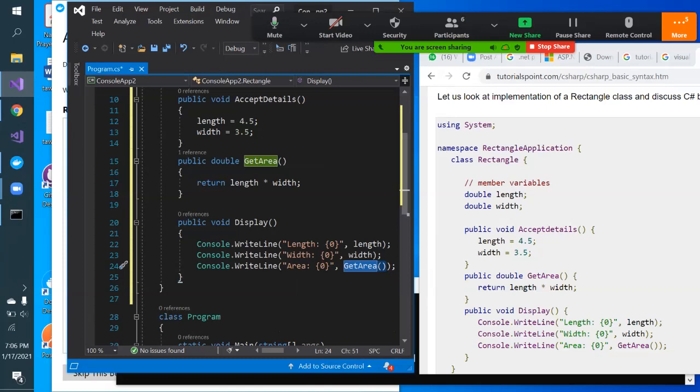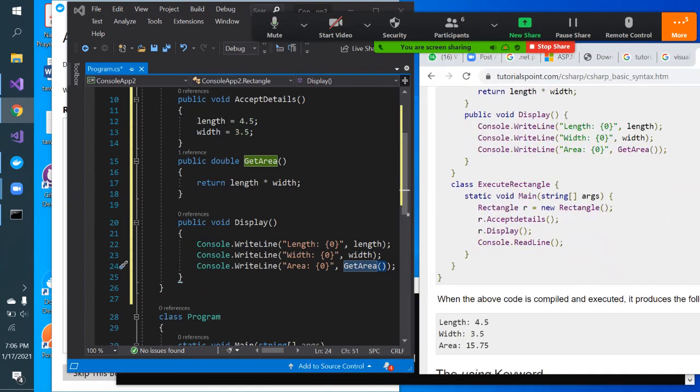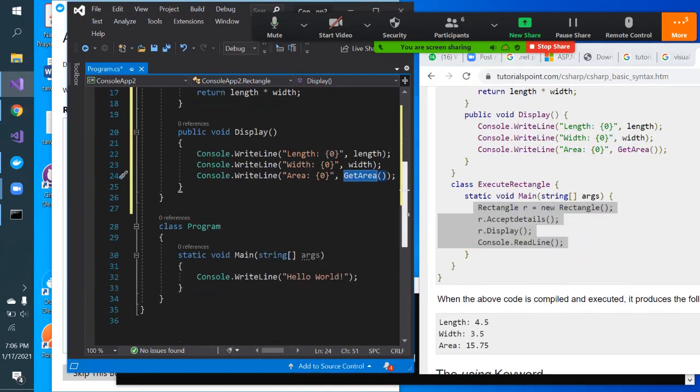So next thing is how to use this variable, right? Once you create the class, you need to create the instance or the object of that class. So we know that the program starting point is what?